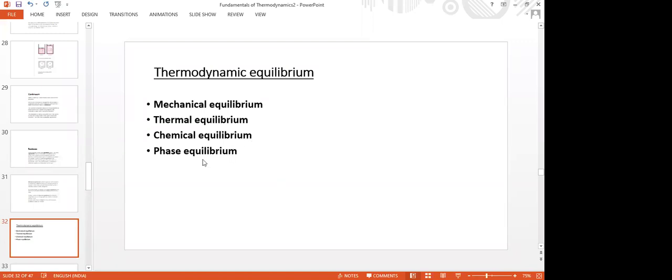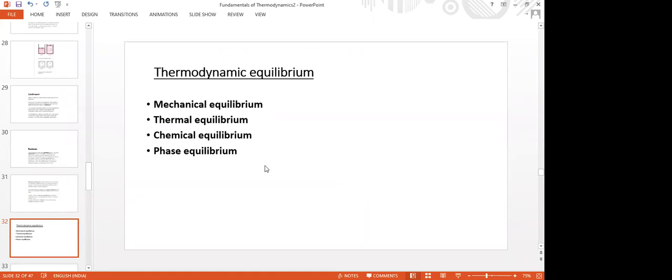Similarly, phase equilibrium. We will not come across phase equilibrium till some time, but however, these equilibriums are considered, and if these are established in a system, then only we say that the system is in thermodynamic equilibrium.